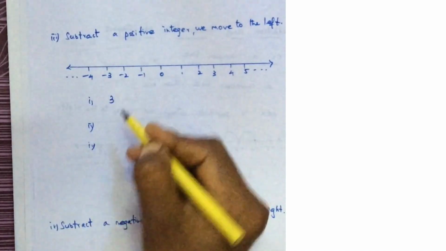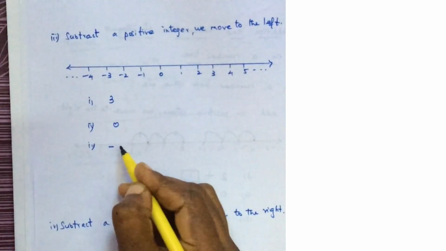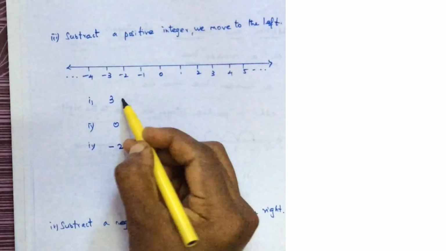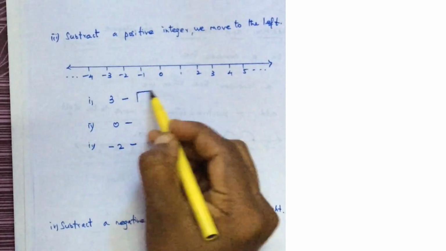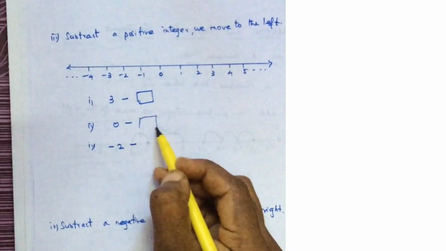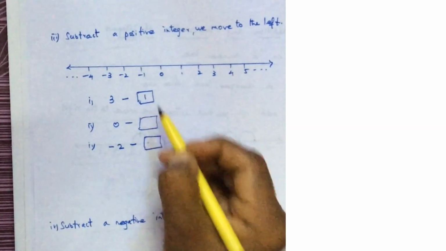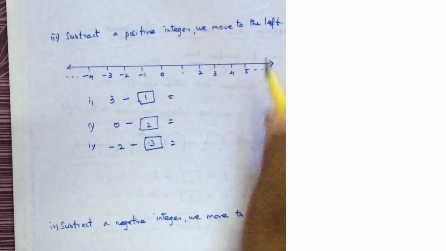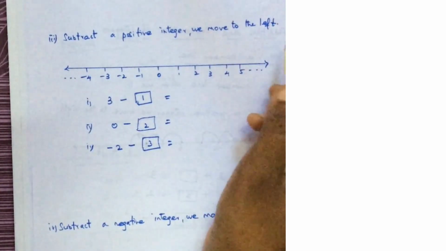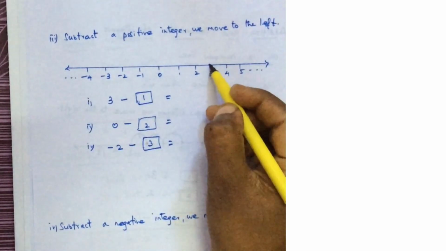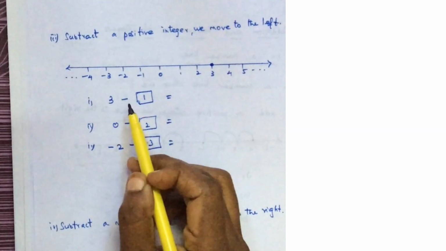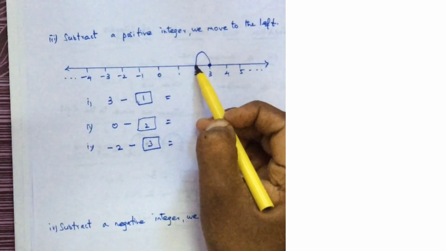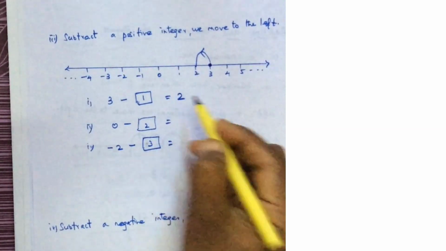Let me take one positive number, 0 and one negative number. To this I am going to subtract a positive integer. First subtract a positive integer, some positive integer. Okay, any positive integer. What should I do? I have to move to the left. So now 3, I am standing here, subtracting a positive integer 1, I have to move to the left. So from 3 left, that is 2 here.